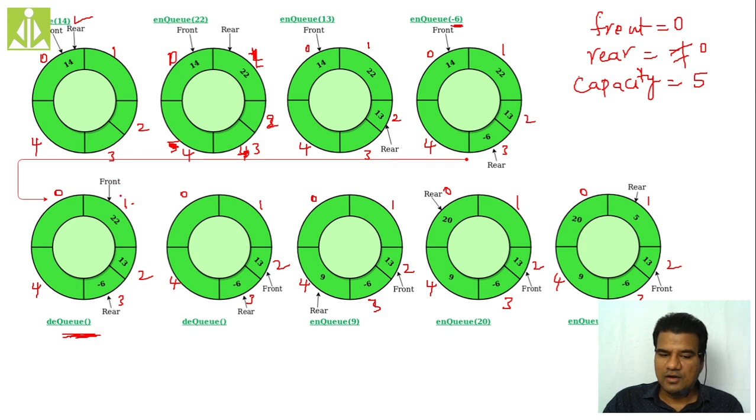Front will point the first location like this. So then again I am DQing. Front will come to the second location. Front will point the second location. So after this, I am NQing 9. You can see over here, NQing 9.